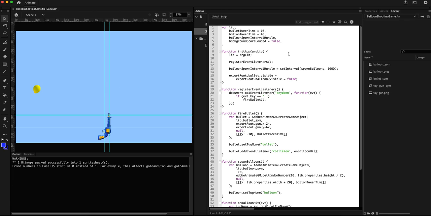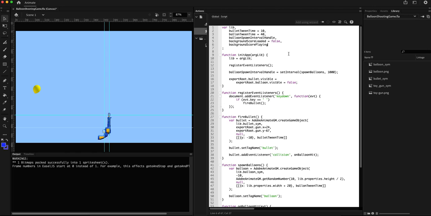And I'm going to add one more variable here, background score playing, which is going to be false initially.